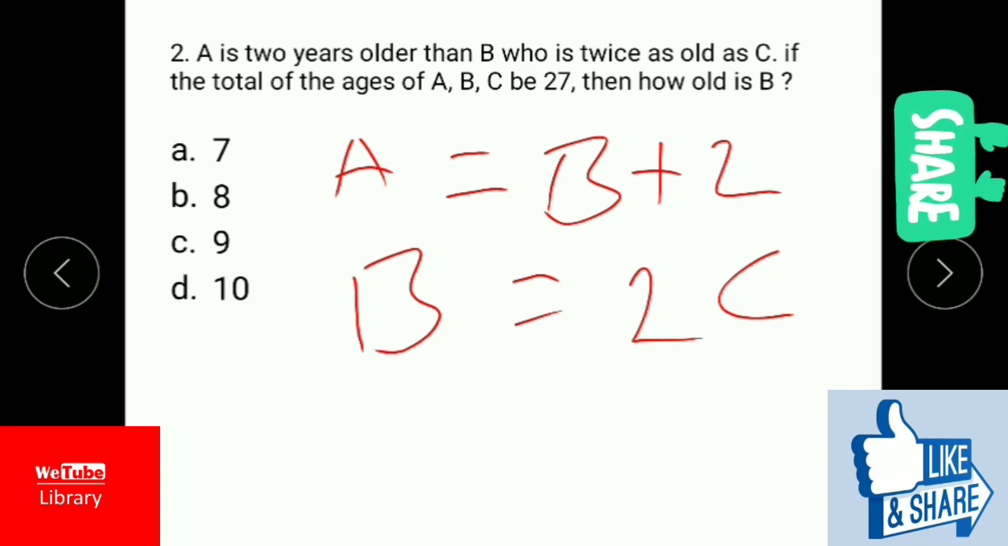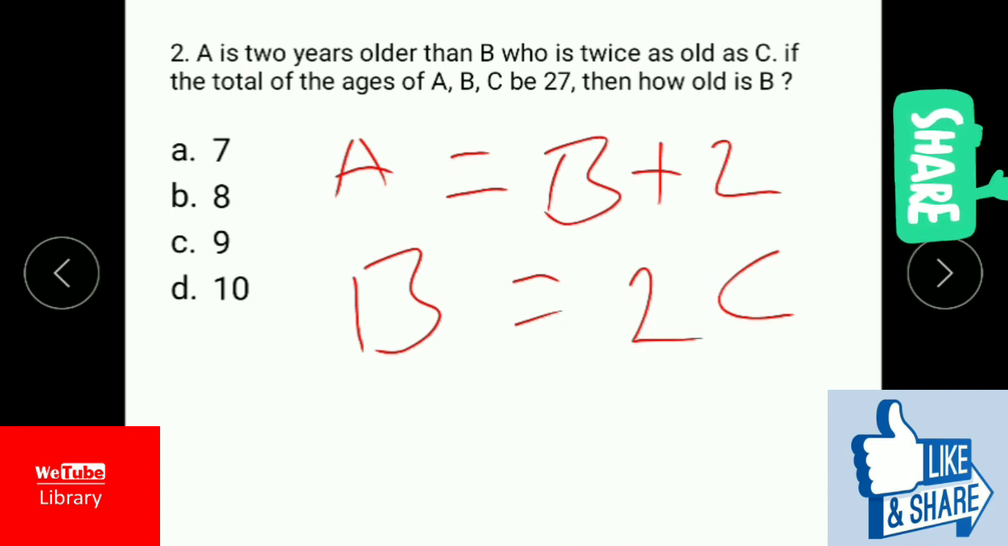You just go through the options. Consider option A, B's age is 7. So when B is 7, what is A's age? A is B plus 2, which is 9. 7 plus 2 is 9. And what is C's age? C is half of B. Half of 7 is 3.5. Then you add 7 plus 9 plus 3.5, which is not equal to 27.